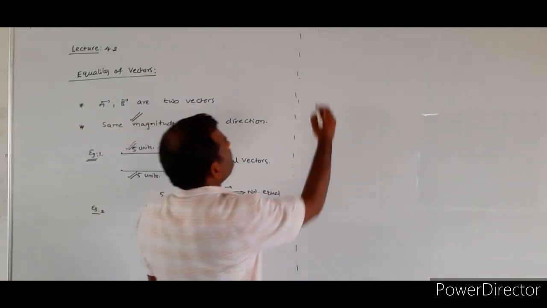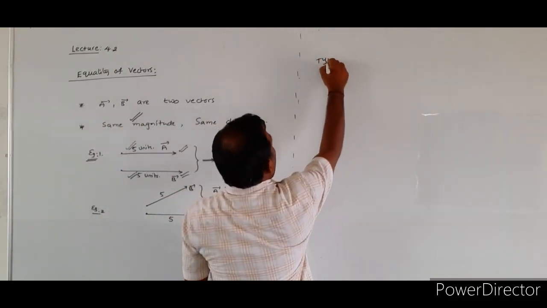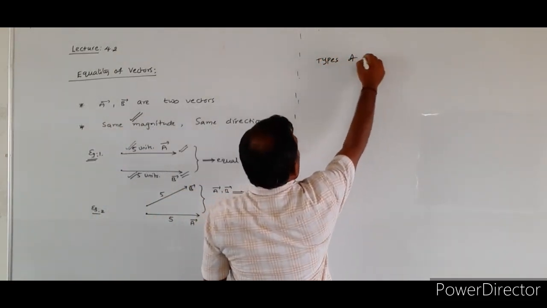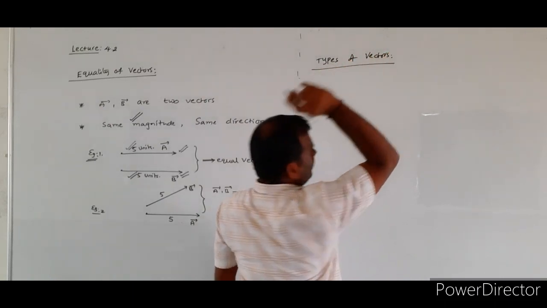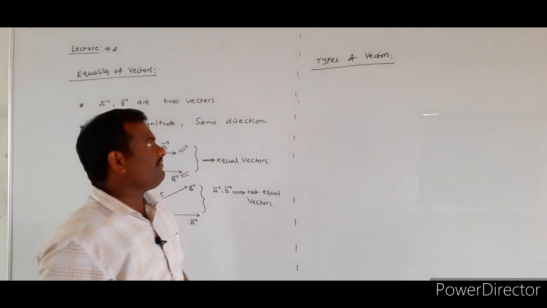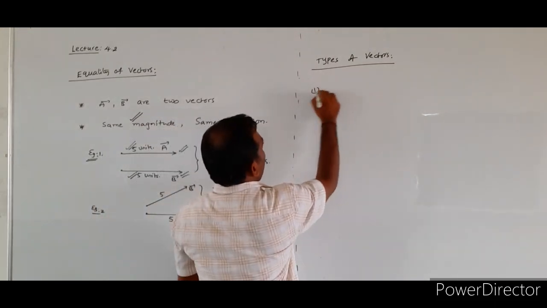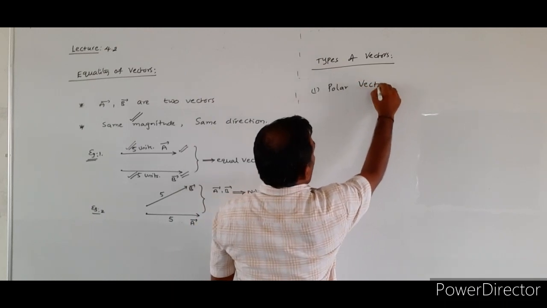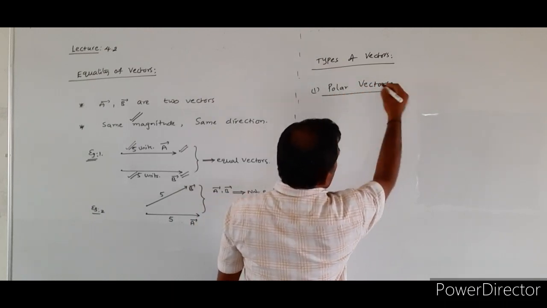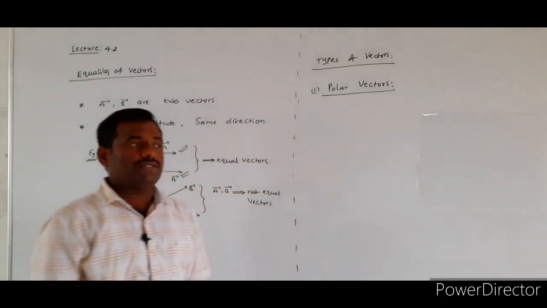Next one: types of vectors. In the types of vectors, the first one is polar vectors.